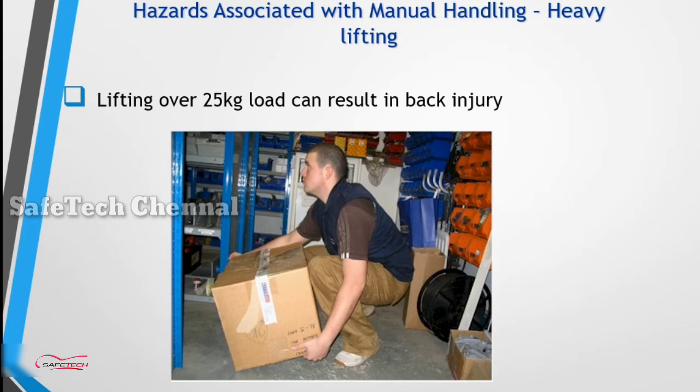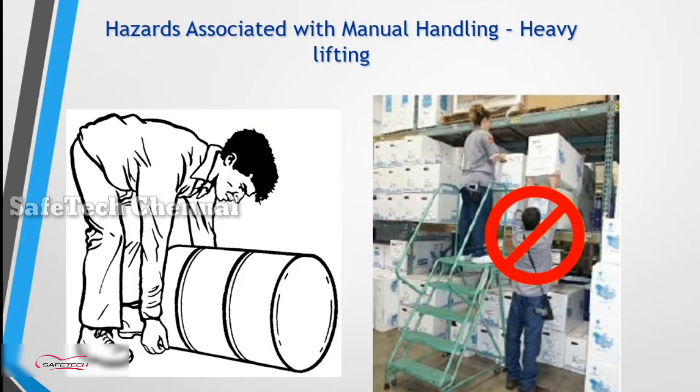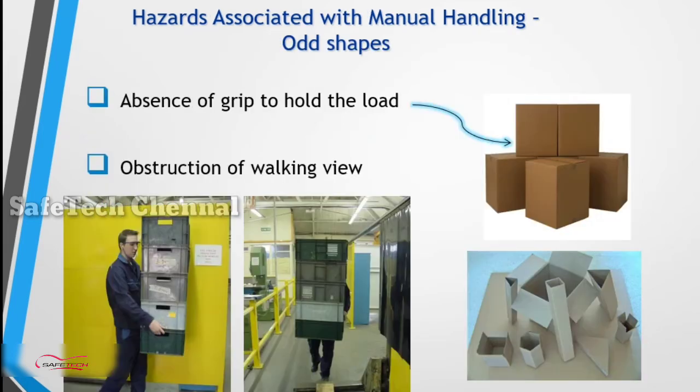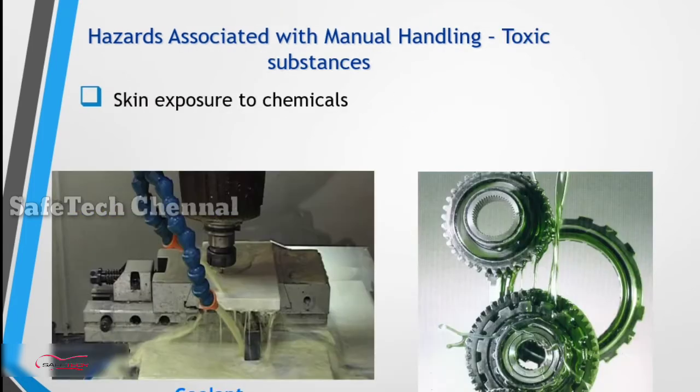Lifting a load over 25 kg can result in back injuries. Bending, rolling something and lowering the object. Potential cuts on fingers or puncturing something will result in hand injuries. Absence of grip to hold the load, and obstructing the walkway and views, can cause accidents. Skin exposure to chemicals, coolant oils, lubricant.